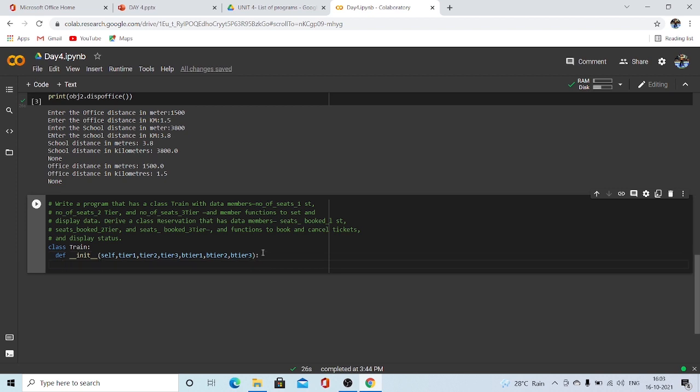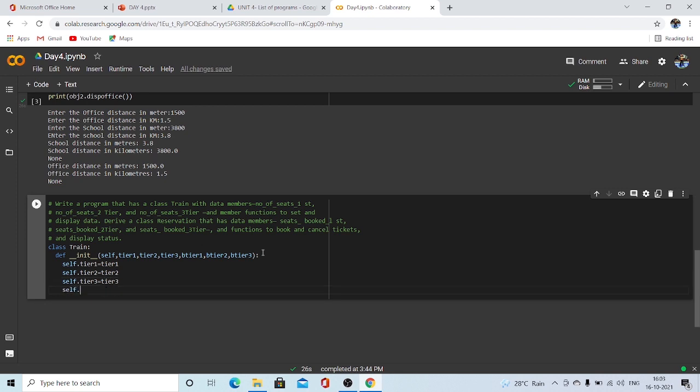Okay, now we have created the class. And as usual, we have to declare the variables, right? Self dot tier one would be equal to tier one. Self dot tier two would be tier two. Self dot tier three would be tier three. Self dot B tier one, which means actually booked, B tier one would be the B tier one.